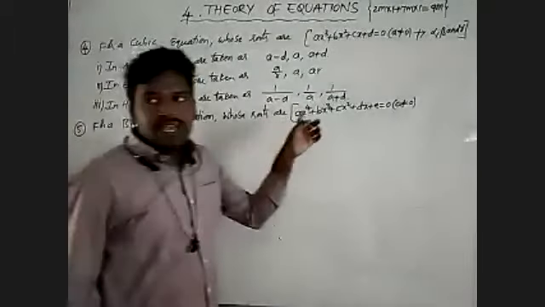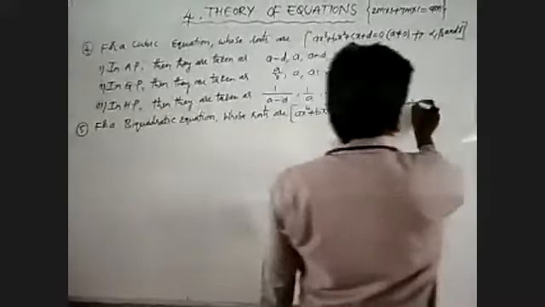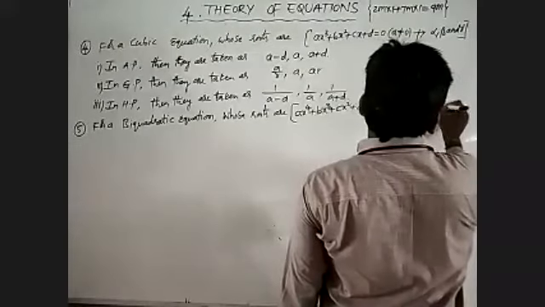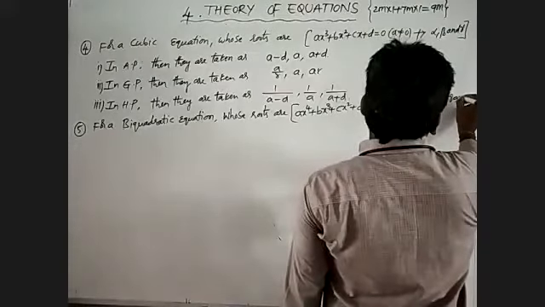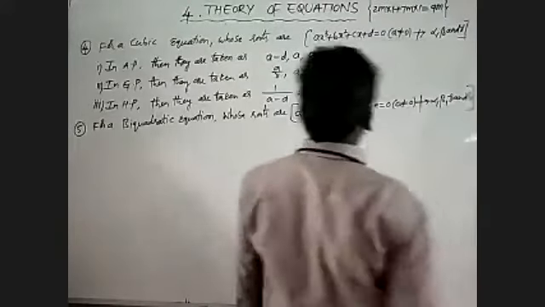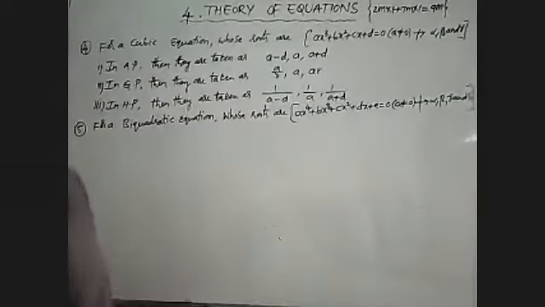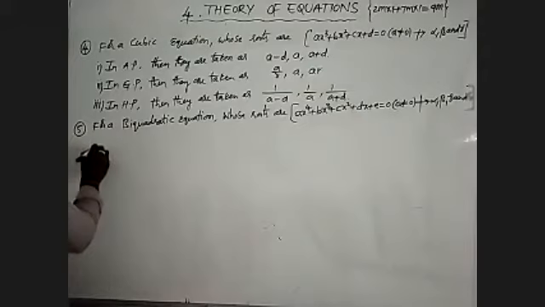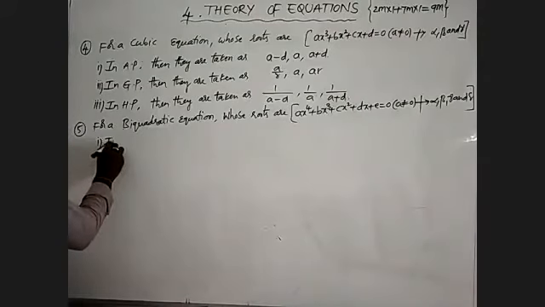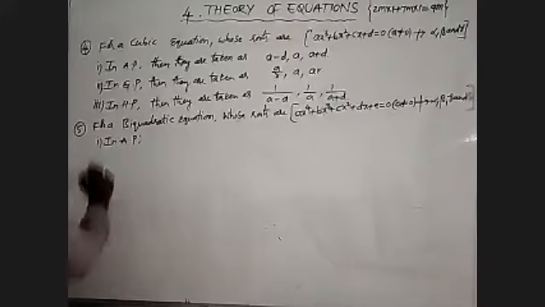The degree of the given biquadratic polynomial is 4, so it has 4 roots, that is alpha comma beta comma gamma and delta. That is, the roots are in arithmetic progression.